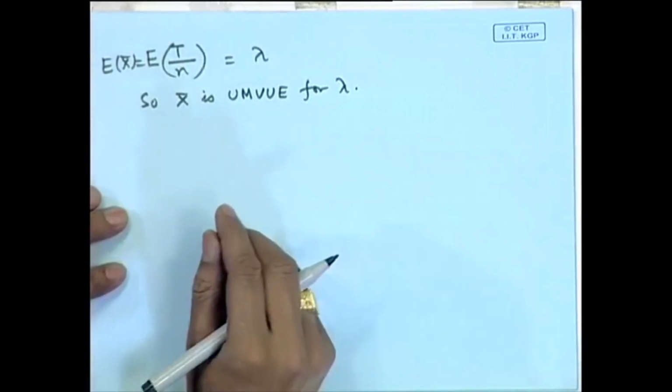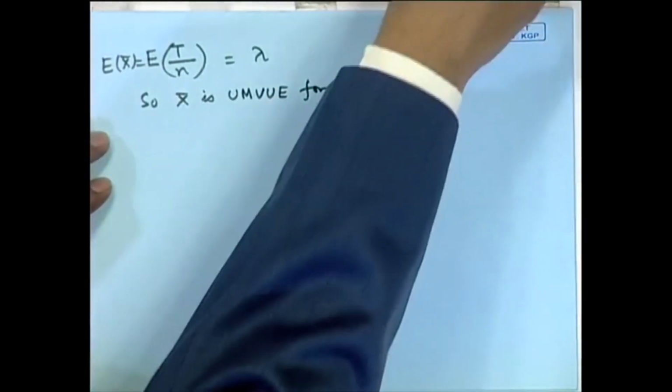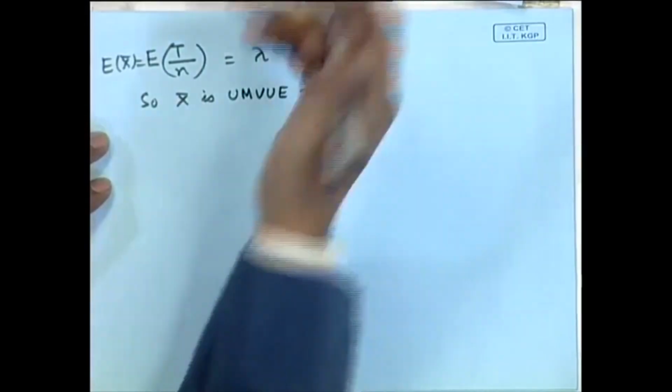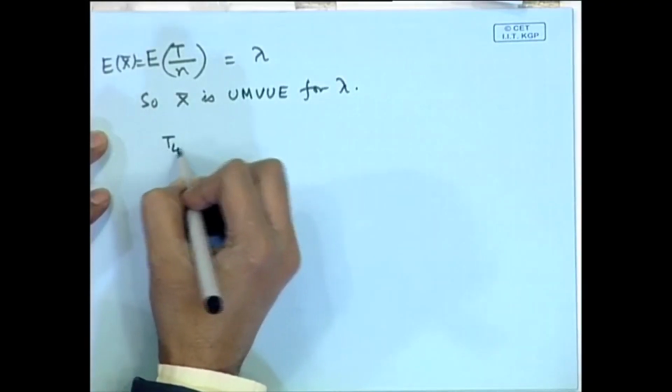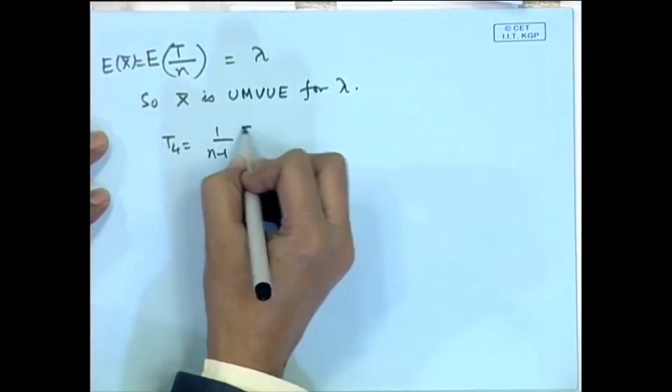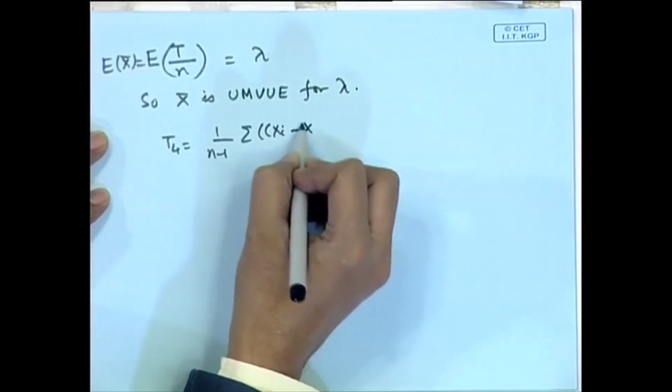Now, that answers the questions for this, because in this particular case we had written earlier X 1 as an estimator, and X 1 plus X 2 by 2 as another estimator. We could have also considered, say, T 4 as 1 by n minus 1 sigma X i minus X bar whole square.